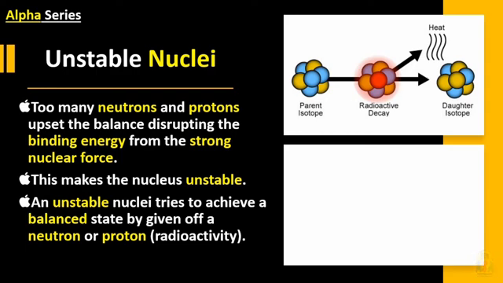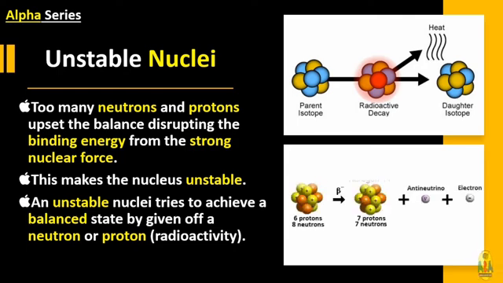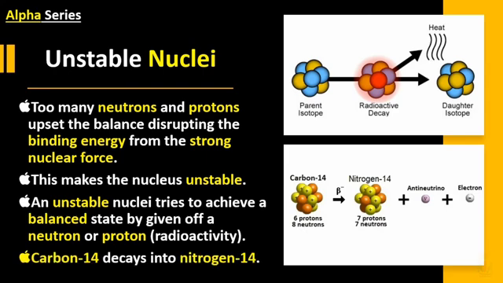This process is known as radioactivity, and the action is known as radioactive decay. For example, carbon 14 decays into nitrogen 14. Here carbon 14 is the parent isotope, whereas the nitrogen 14 is the daughter isotope.